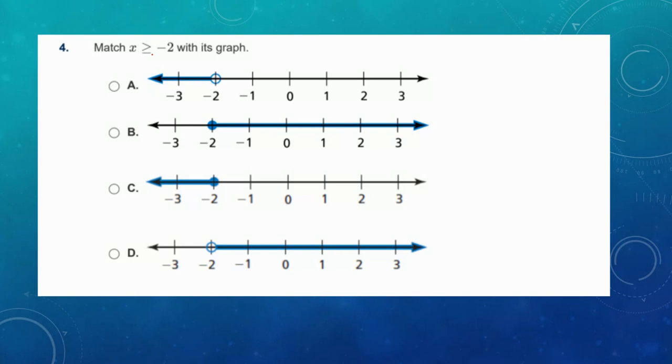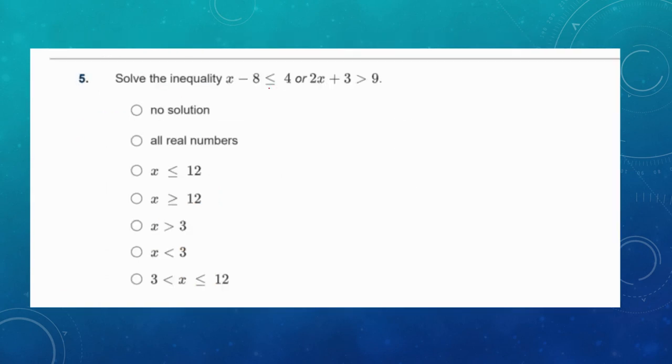Okay, number 4, match x is greater than or equal to -2 with its graph. Well, solid dot, arrow to the right. It looks like it's B. Okay, we've covered this, I feel like, pretty well. All right, number 5, solve the inequality. Well, we need to solve them separately.